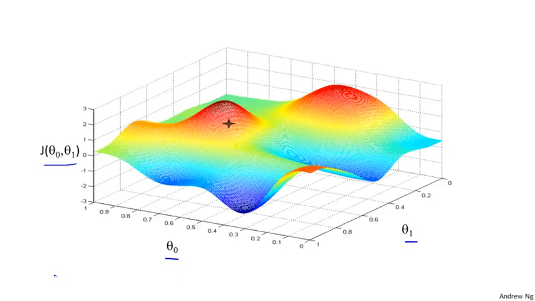Turns out that if you're standing at that point on the hill, you look all around, you find that the best direction to take a little step downhill is roughly that direction. And now you're at this new point on your hill. You're going to again look all around and then say, what direction should I step in order to take a little baby step downhill? And if you do that and take another step, you take a step in that direction. And then you keep going. From this new point, you look around, decide what direction will take you downhill most quickly, take another step, and so on, until you converge to this local minimum down here.